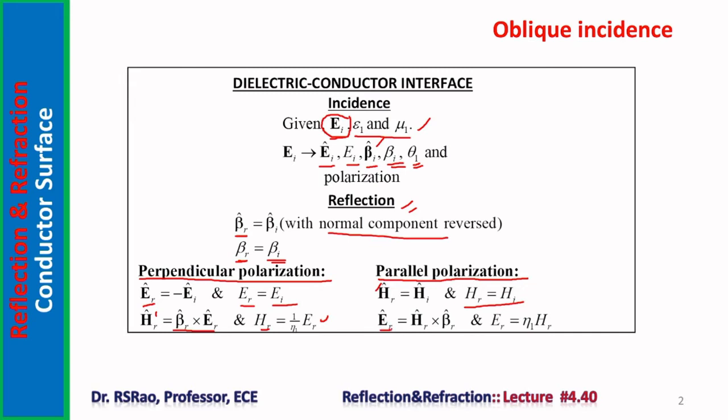E R cap, the direction of electric vector in the reflected wave, is obtained by crossing H R cap with beta R cap, and the amplitude of E R, the electric vector in the reflected wave, by multiplying eta 1 with H R. So these are the steps usually that are followed in solving the problems.